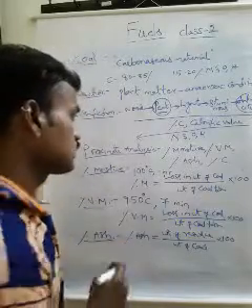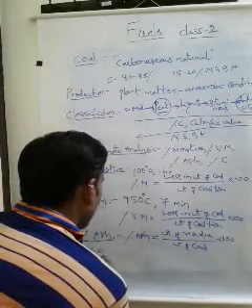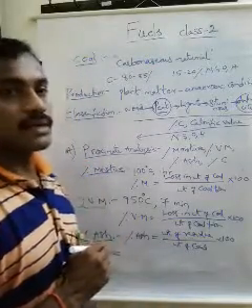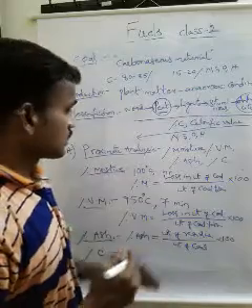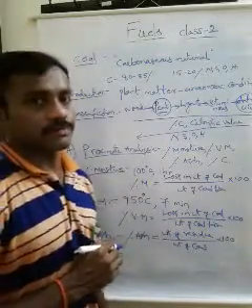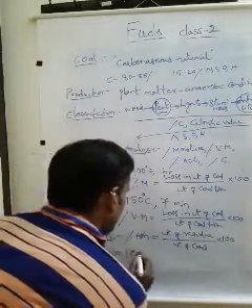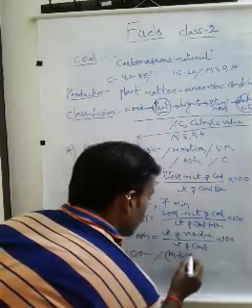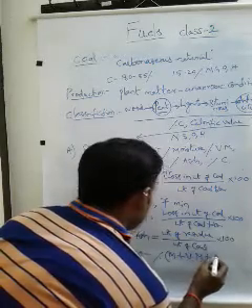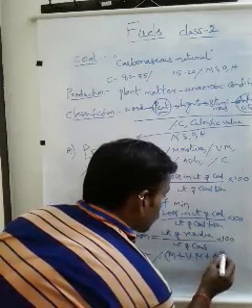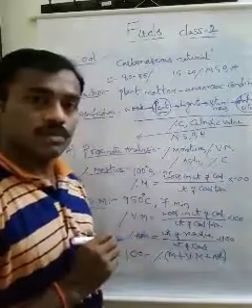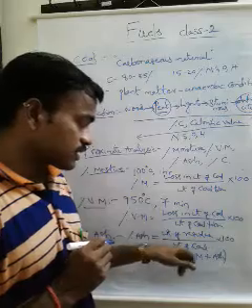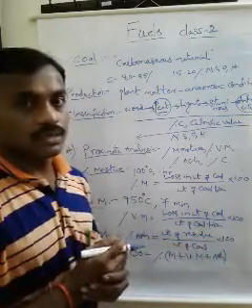Okay. Final one is percentage of carbon. Percentage of carbon in the given coal sample is determined by subtracting these elements from the 100. Here 100 minus percentage of moisture content plus volatile matter content plus ash. So here carbon is equal to 100 minus moisture plus volatile impurities plus ash.